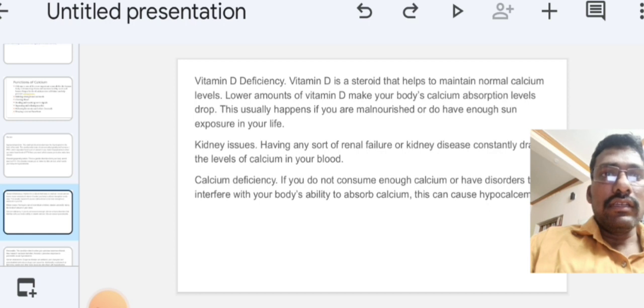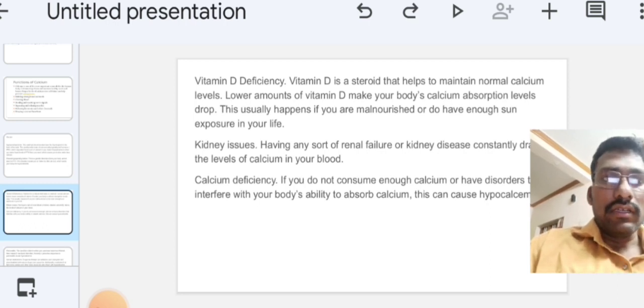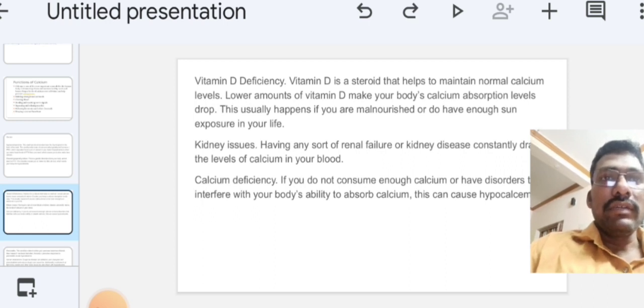And next is kidney issues and kidney failure. In kidney failure patients hypocalcemia also occurs, because vitamin D is activated in the kidney. That's why hypocalcemia occurs in patients with kidney issues.